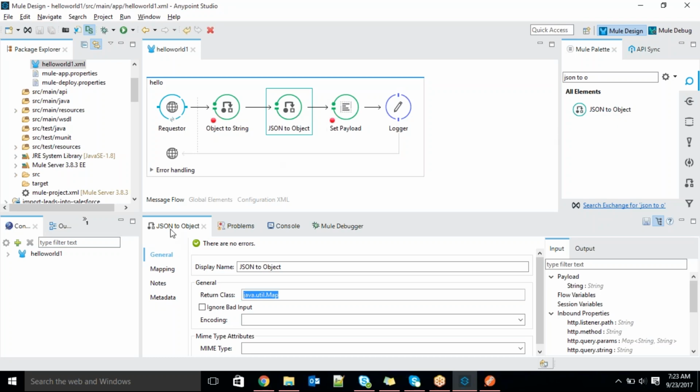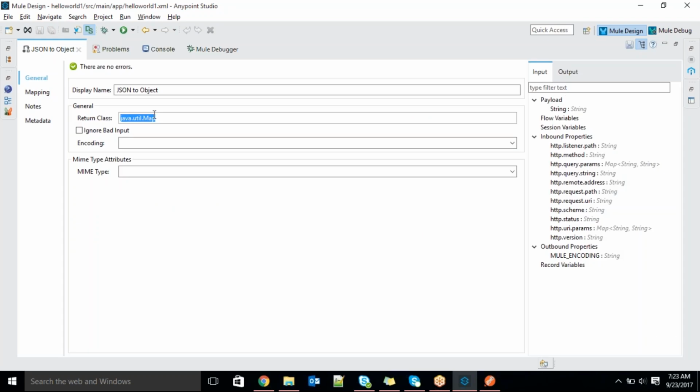In the message processor, there is an option called return class, guys. I kept the return class as java.util.Map. Java is the main package and util is the sub package. The map is an interface, right? So we are trying to convert into that format.